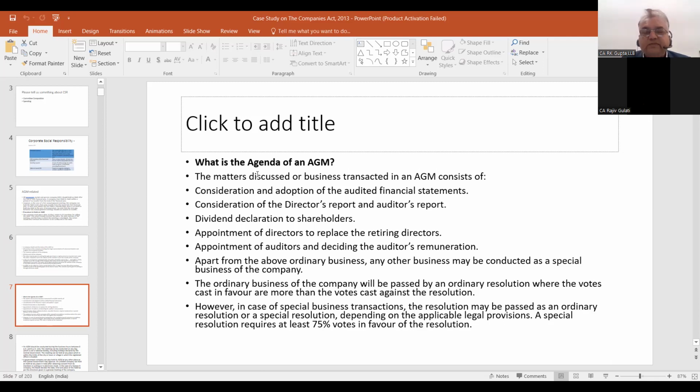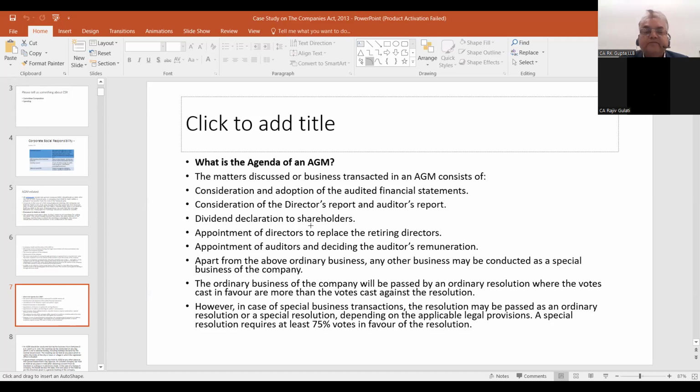Actually, there are two types of business in an AGM: ordinary business and special business. Ordinary business is specified, these are the items of ordinary business, and any other business apart from the above is treated as special business. Like here, appointment of directors to replace the retiring directors.